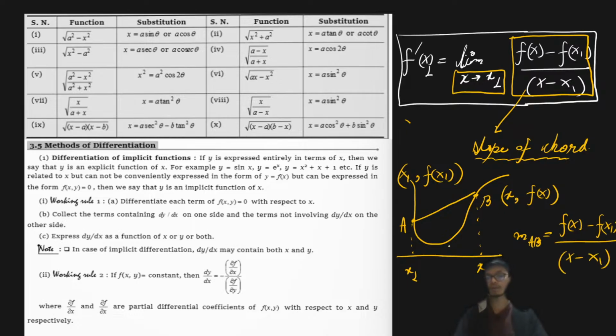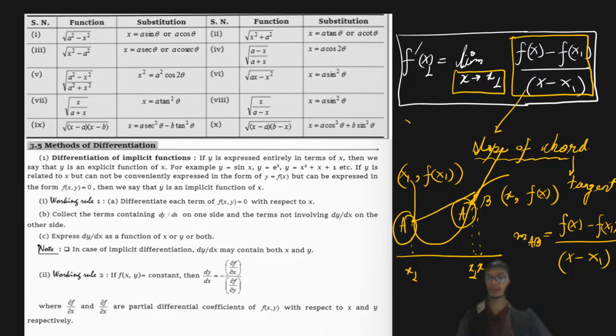right? Now what if I ask you the question, what if I bring this point A as close as possible to this point B? Then this x1 is very close to x, right? So in this case, this chord is basically like a tangent at the point A. So this chord will transform into a tangent. So the chord is basically getting transformed into a tangent, right?